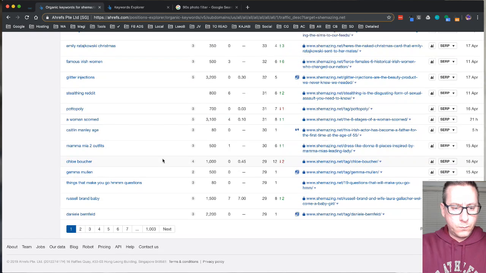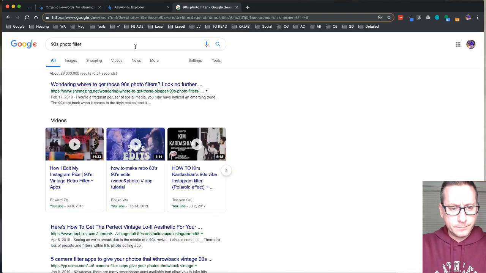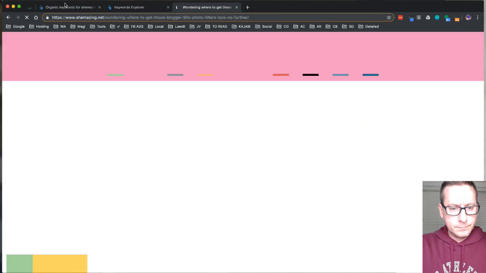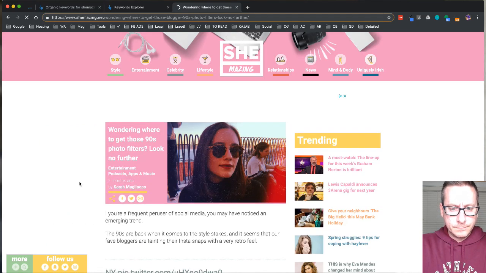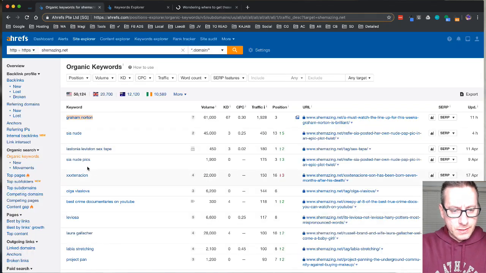So lots of bizarre keywords that they're ranking for. I'm guessing maybe their site's been hacked, just because it's got all these weird ranking things for it.